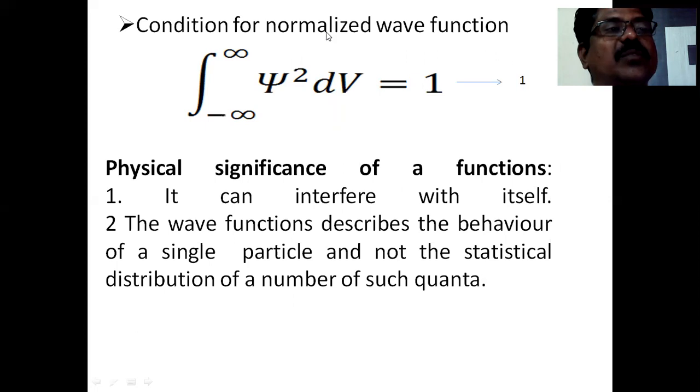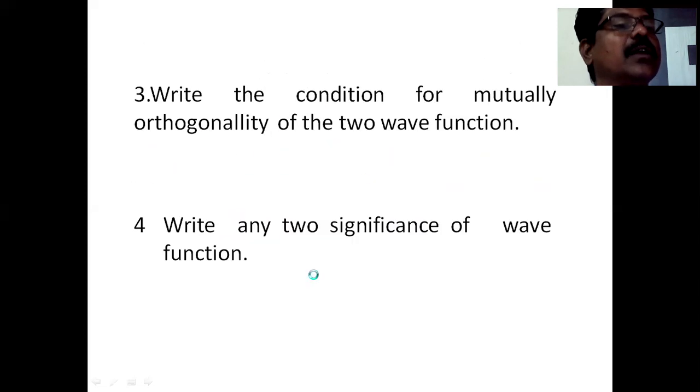The condition for normalized wave functions, as they have mentioned, is the integration from minus infinity to plus infinity of psi squared dv equals 1. So dv is the volume element where the particle is located. It can interfere with itself. The wave function describes the behavior of a single particle and not a statistical distribution of a number of such particles.